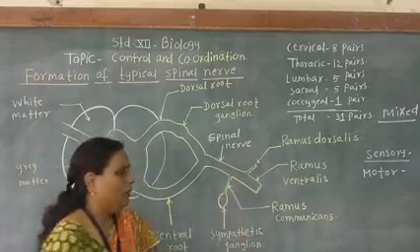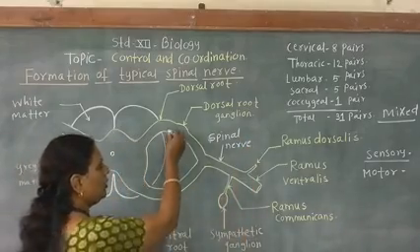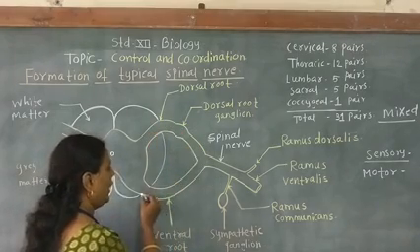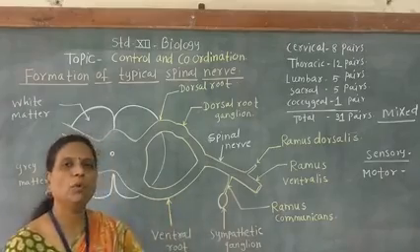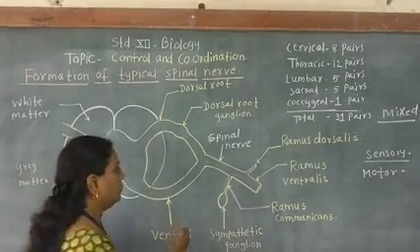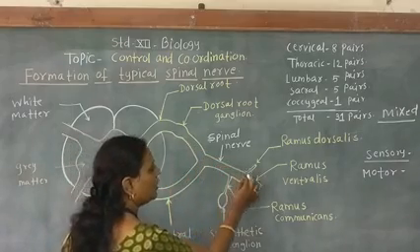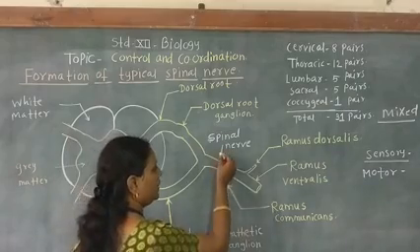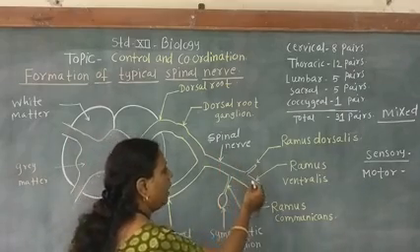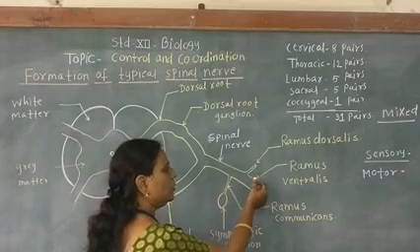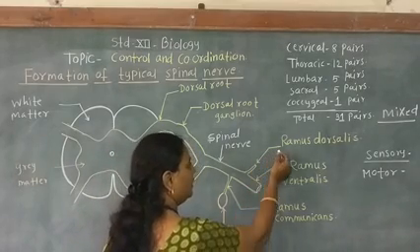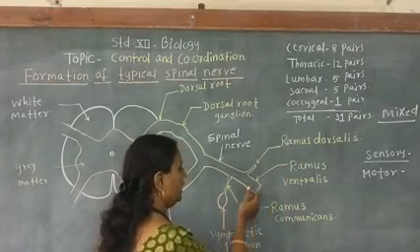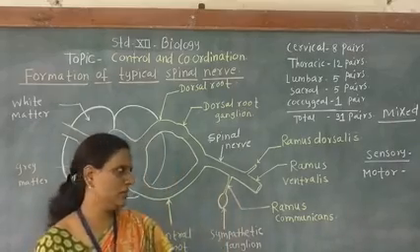So the dorsal root consists of the sensory neuron and the ventral root consists of the motor neuron, and they together join to form the mixed spinal nerve. So this spinal nerve then branches into 3 branches, that is the ramus dorsalis, ramus ventralis and ramus communicans.